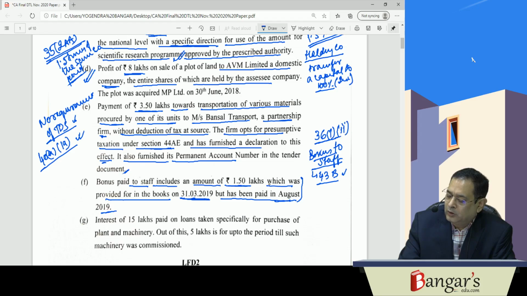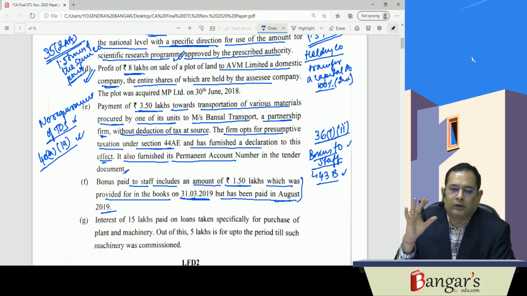Section 36(1)(2) read with Section 43B. Here, if any bonus is paid to staff, this payment must be made on or before the due date of furnishing the return of income. Then it will be allowed as a deduction in the previous year to which it relates. Otherwise, the same will be allowed as a deduction in the year of payment.